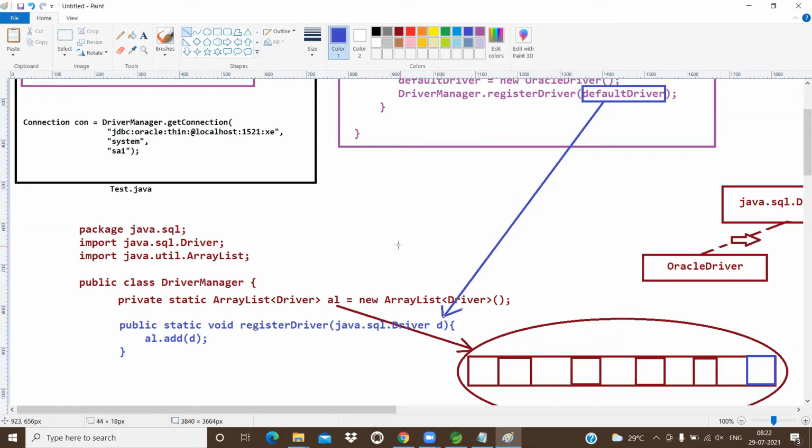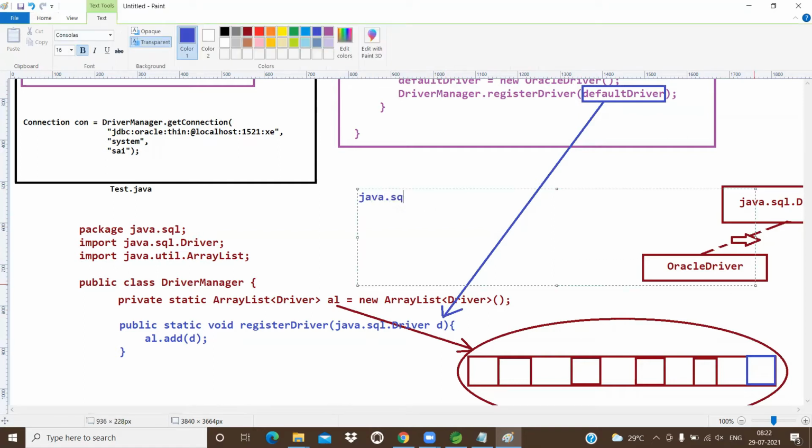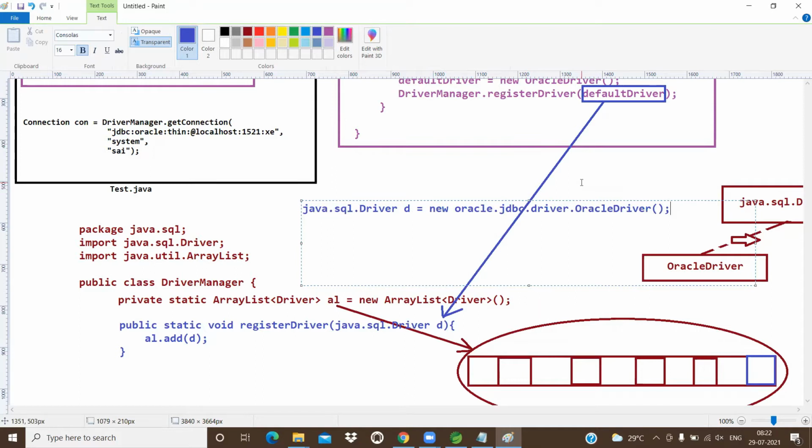So for Oracle driver, internally in the background, what happened? java.sql.Driver d = new oracle.jdbc.OracleDriver. This is the background story. So if you are giving the Oracle driver, it means Oracle driver object, or a MySQL driver object. This is the story that happened.